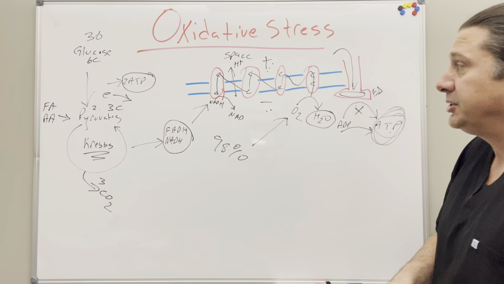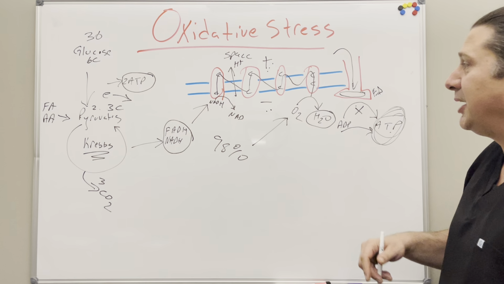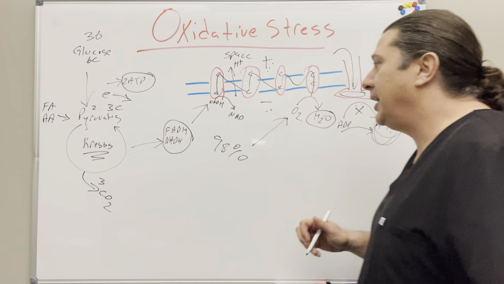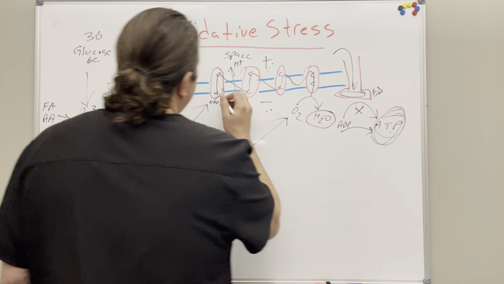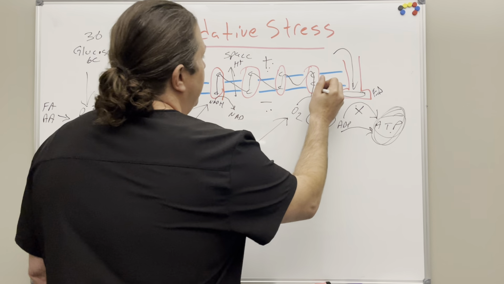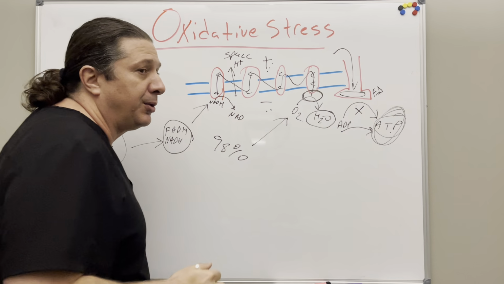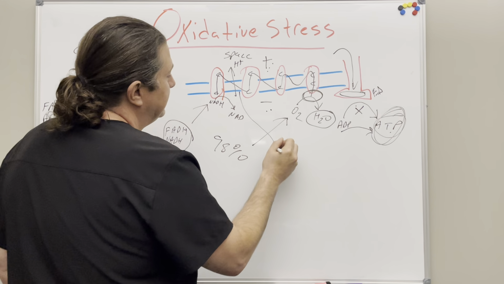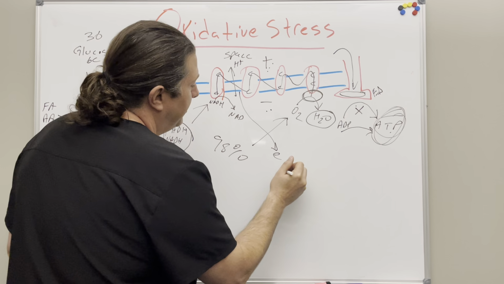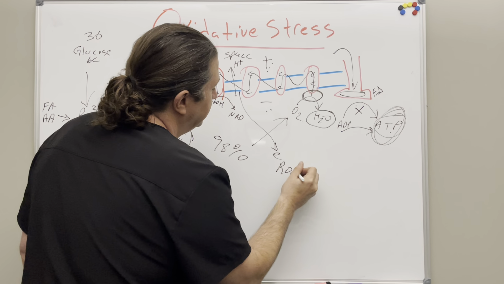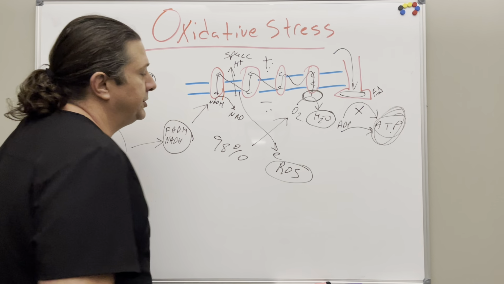When I was doing my research early on, I found the flaws of this model. The major flaw is when these electrons are bumping through, if they don't get controllably turned into water by that final cytochrome, and if these electrons escape, they create reactive oxygen species, those free radicals I was just talking about.